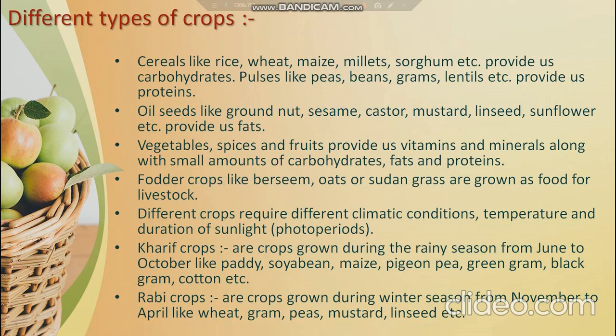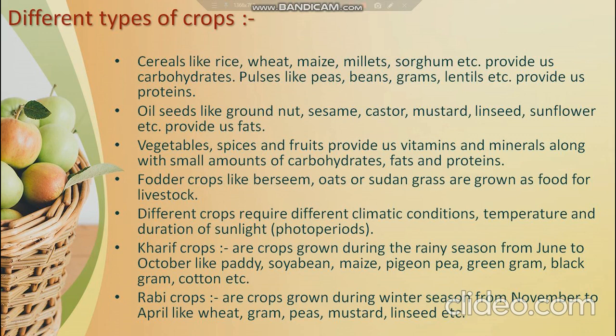They are field crops, that is food grain, pulses, oilseed, etc. The second is plantation crops. They are tea, coffee, rubber, cocoa, etc. And the third is garden crops, which are fruits, vegetables, ornamental plants, etc. So now let us discuss a few food crops.